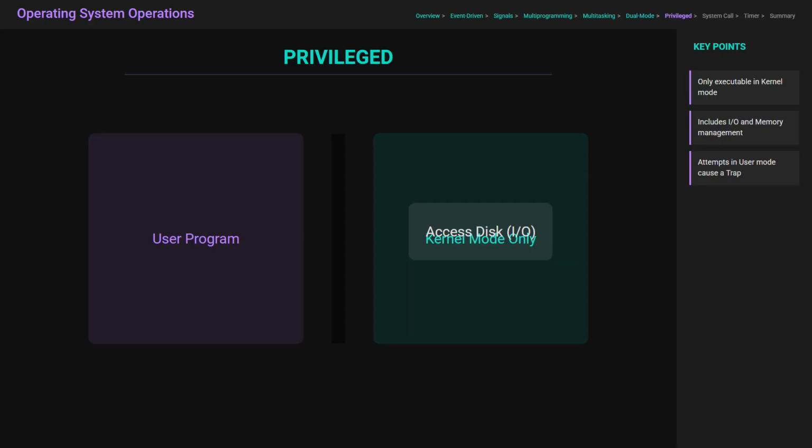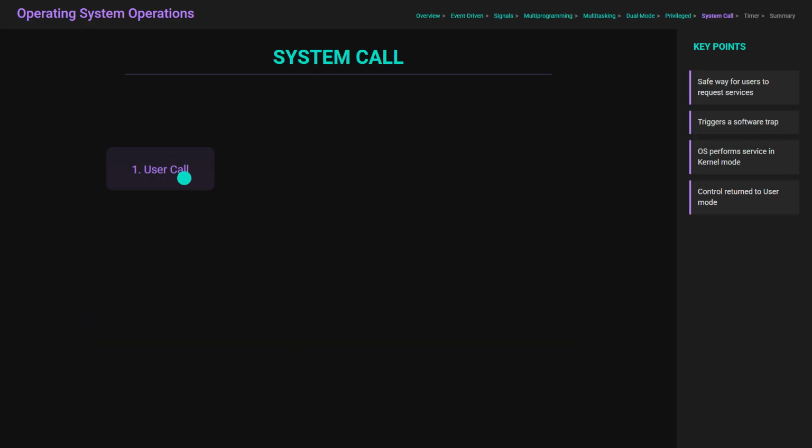This leads to the concept of privileged instructions. These are specific instructions, such as handling I/O or clearing memory, that can only be executed in kernel mode. If a user program attempts to execute a privileged instruction, the hardware treats it as illegal and traps to the OS. To perform these restricted tasks, a user program must use a system call. This process triggers a trap, switches the mode bit to kernel mode, allows the OS to perform the service, and then switches back to user mode before returning control to the program.